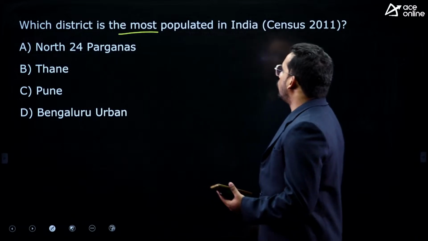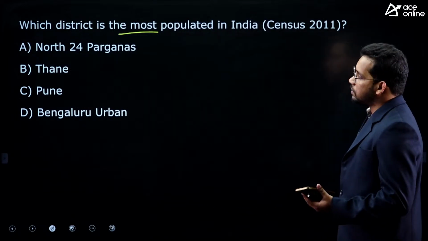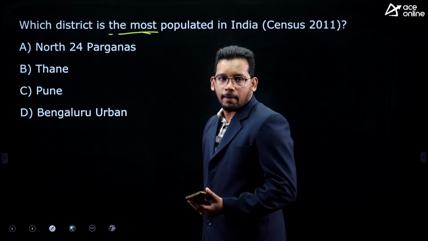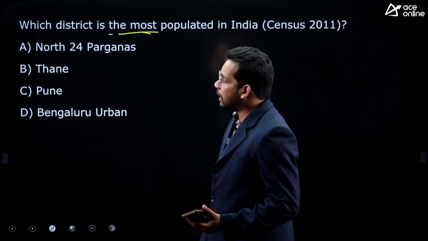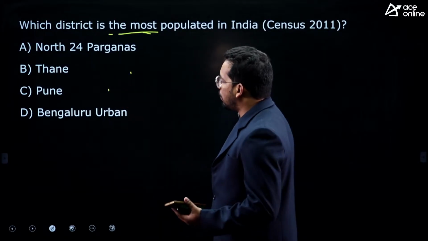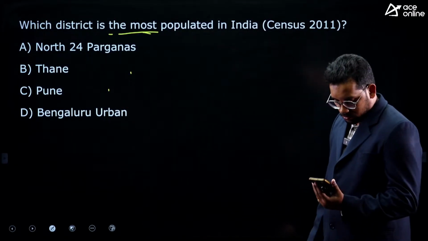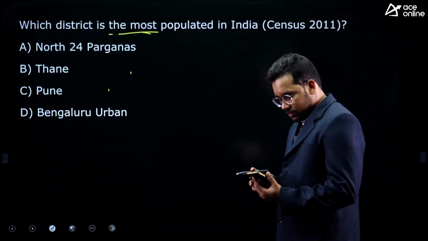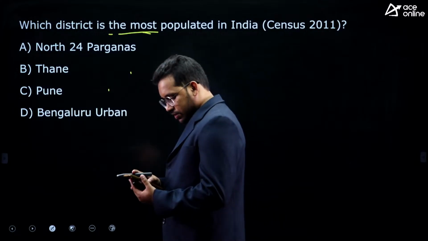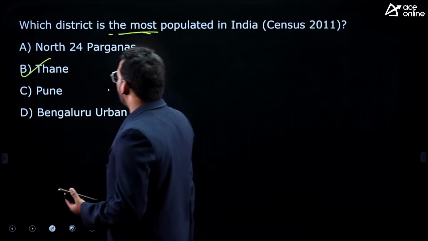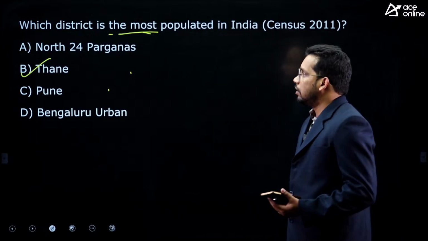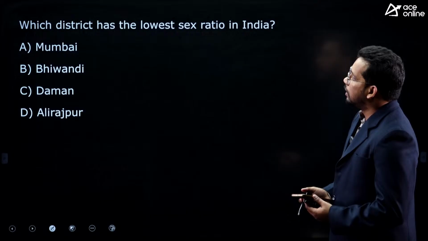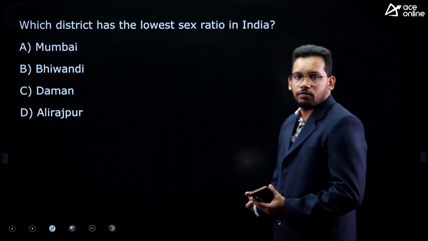Which district is most populated in India? This was a previous year question, according to census 2011. Which district has the most population? North 24 Parganas in West Bengal, Thane in Maharashtra, Pune in Maharashtra, Bengaluru Urban. So what is the answer? Yes, good. So Thane is the most populous district according to the 2011 census. Okay, answer is B.